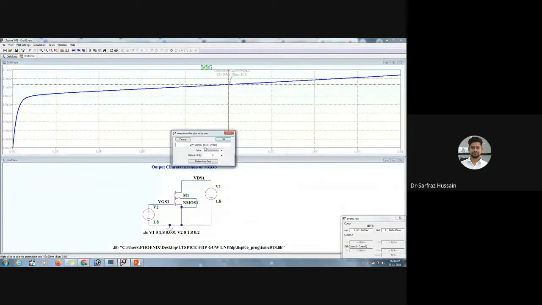Now we can also change the color of this cursor. We can choose any of these colors. Let us say I chose this particular color. So for this particular run, that is the second run, we are getting these particular values. See here, this one is 1 volt, and the respective current we are getting over here.